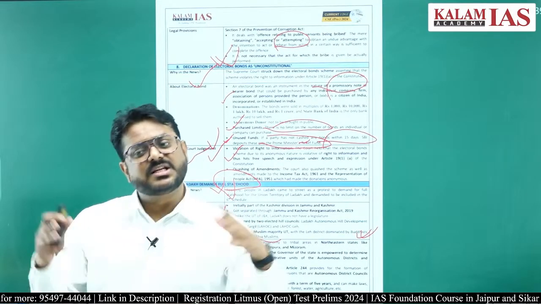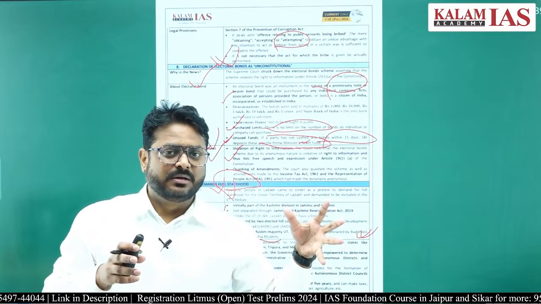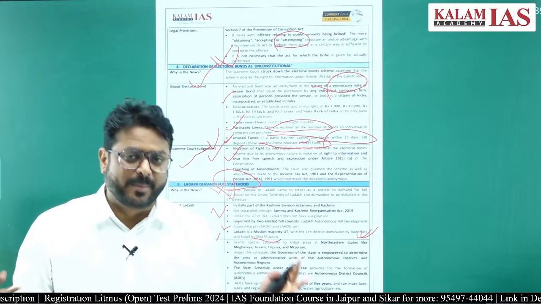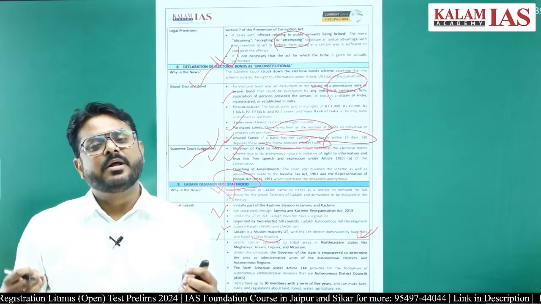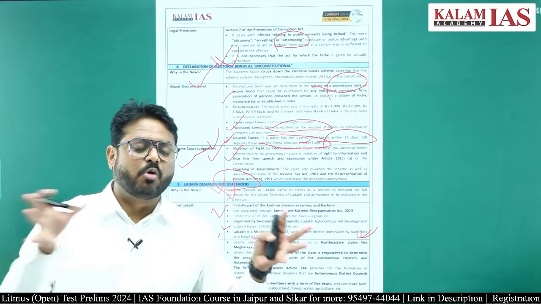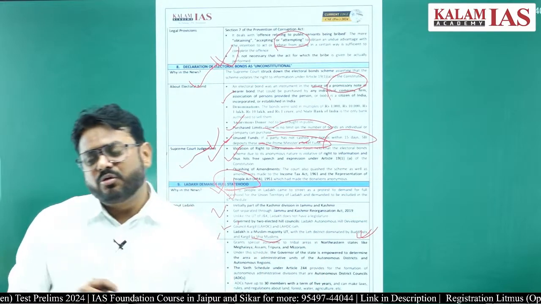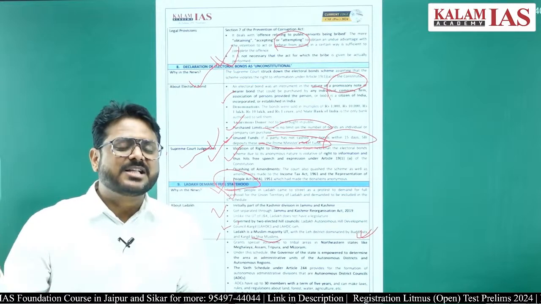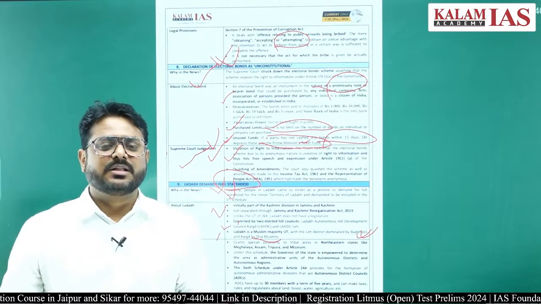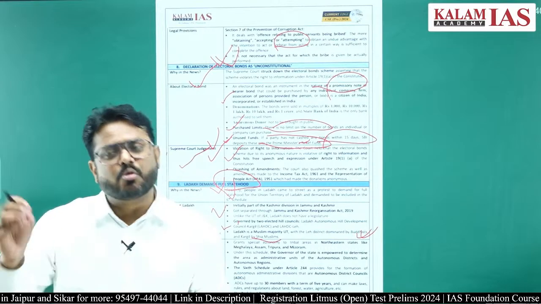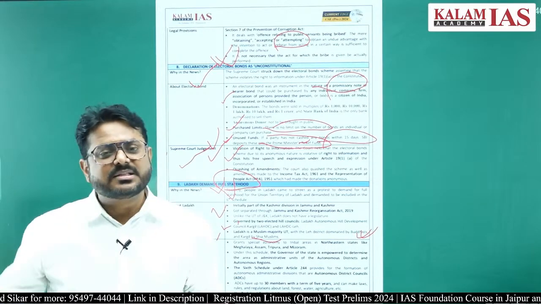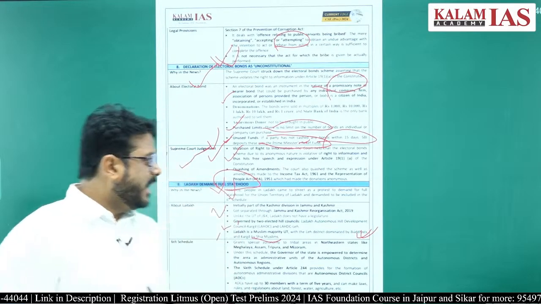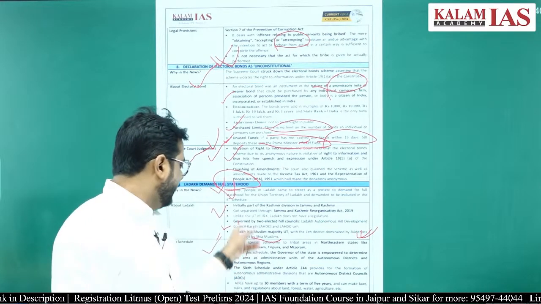Wherever the 6th Schedule applies, the people of that region get more autonomy, because there will be an autonomous district council running there, and those councils will be making plans, developmental projects, right? Like road construction, irrigation systems, all those things will be done by those autonomous districts. So they will be getting more autonomy, right?